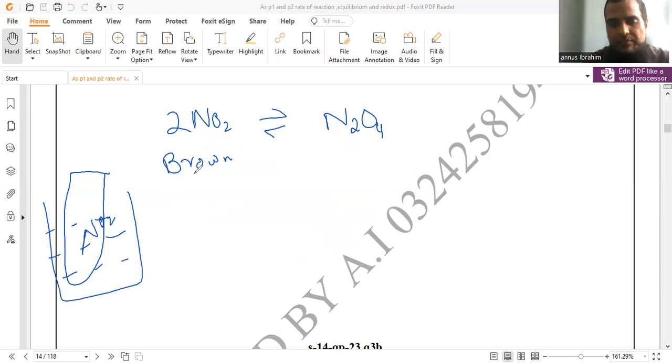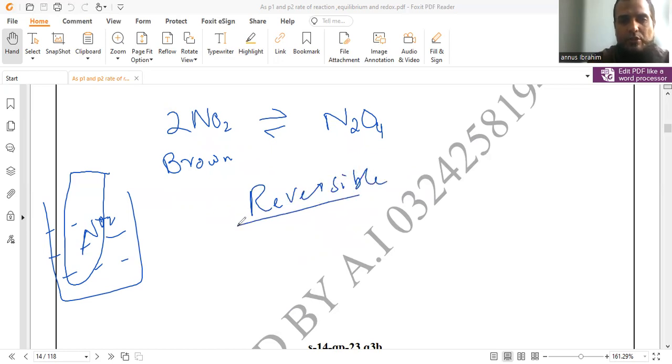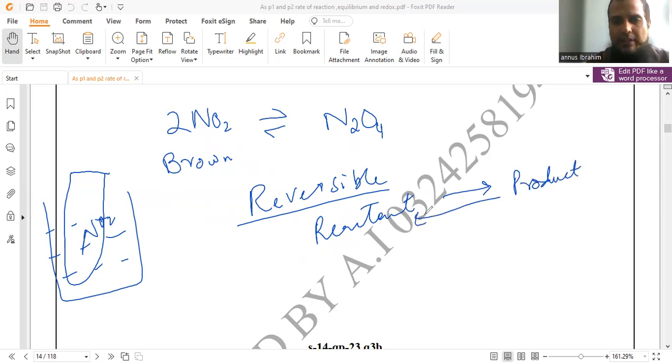In a simple way, if we define the term reversible reaction, reversible reaction means reactants react together to form products, as well as products react together to again produce reactants. This is a both way or two side process. We also say reversible reaction means that the reactant is converted into product and the product is also converted back into the reactant.